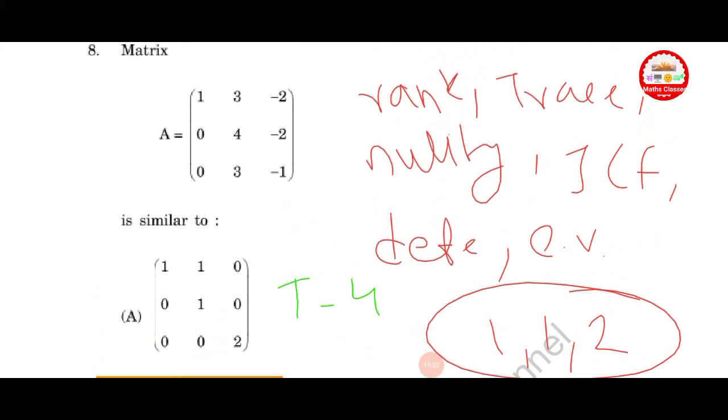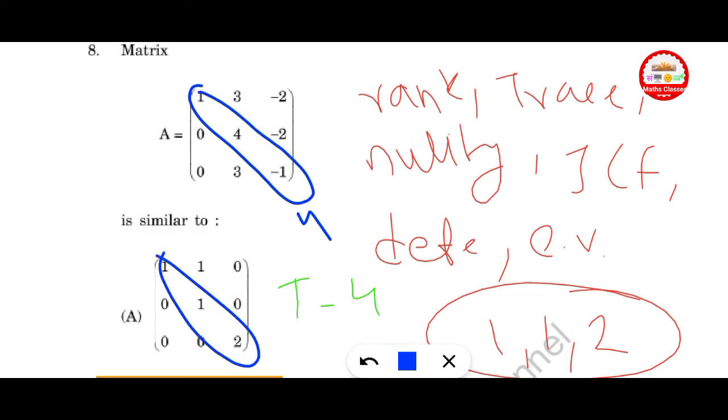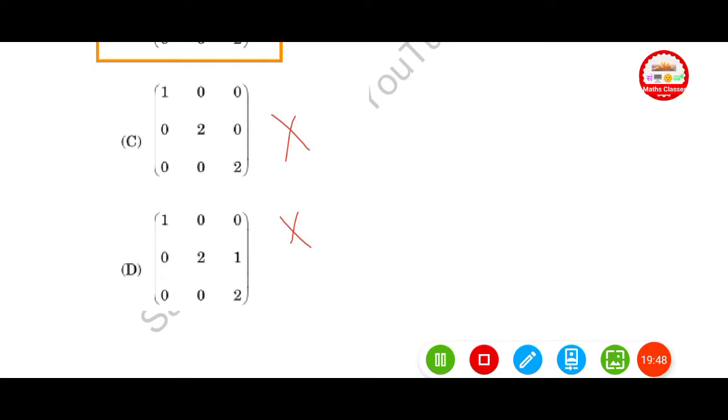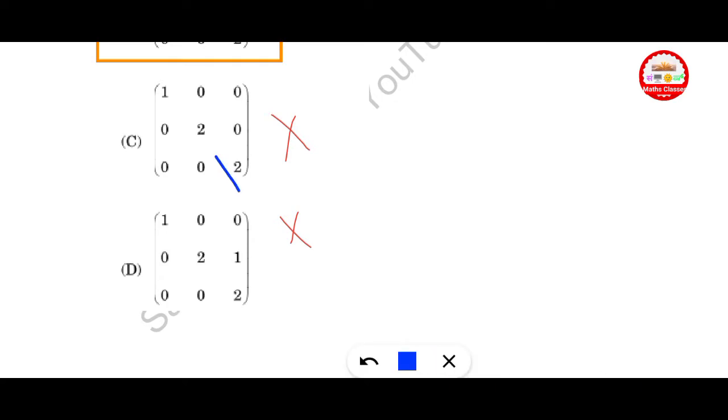Here, first of all, check the trace. Here the trace is equal to 4, and in option A it is also 4. In options C and D, the trace is given as 5. This is discarded. This is also given 5. This is also discarded.